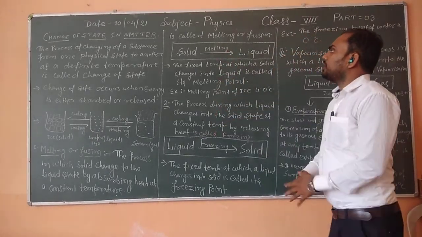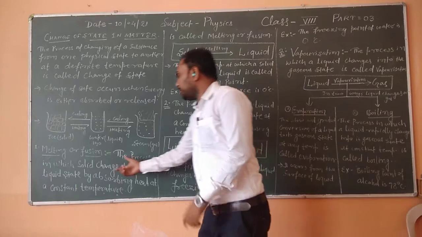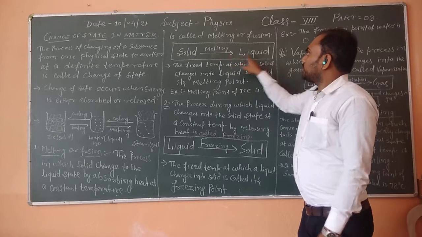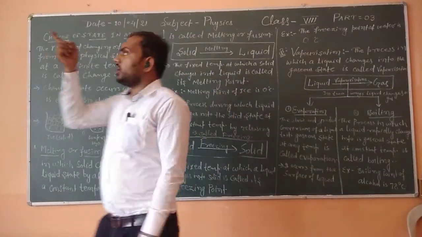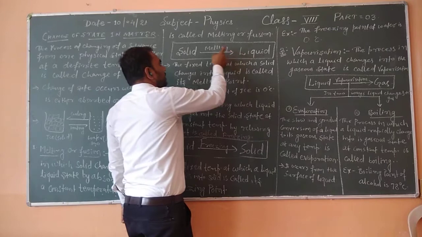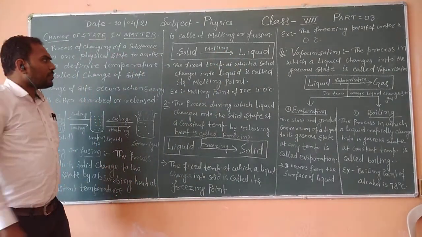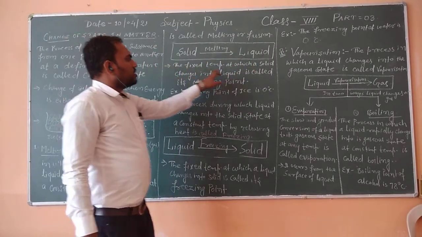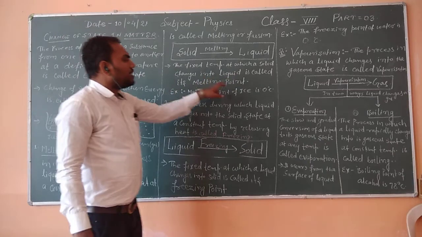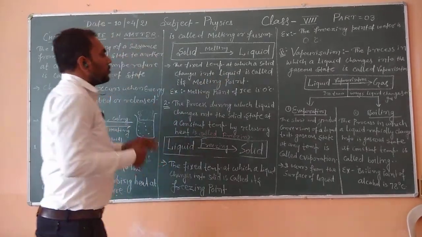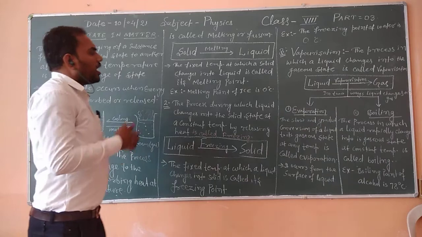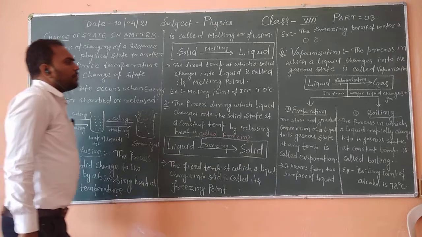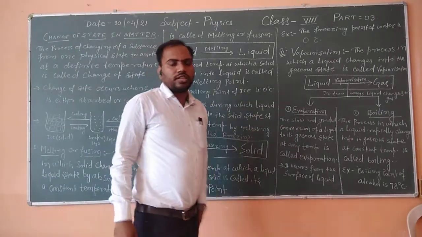Always remember this point. You will not have to mug up these sentences. Only take this diagram with your mind: solid becomes liquid. That is called melting. The fixed temperature at which a solid changes into liquid is called its melting point. That temperature where a solid converts into a liquid is called the melting point. For example, the melting point of ice is 0 degrees Celsius.